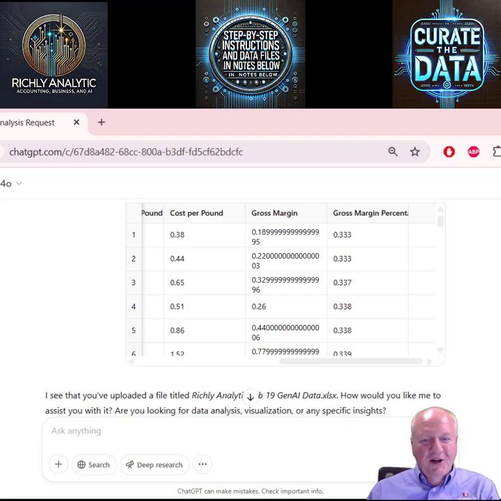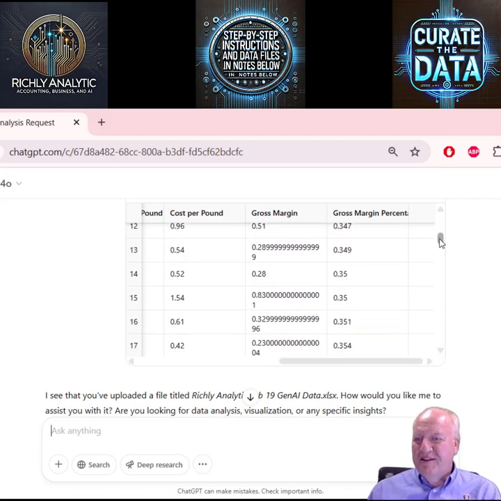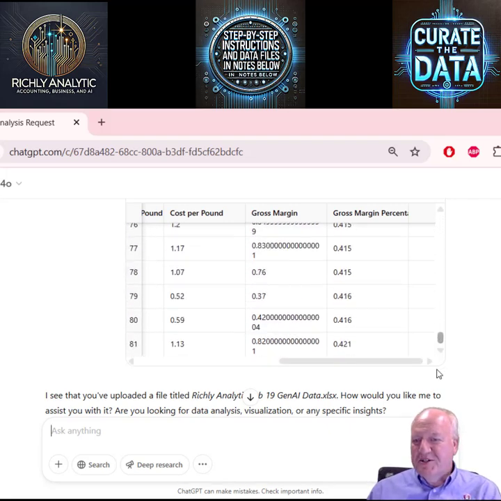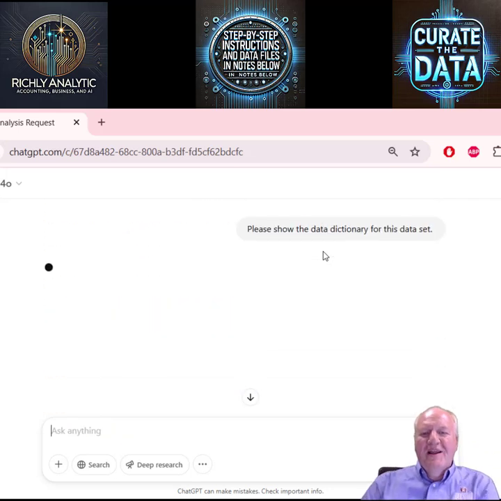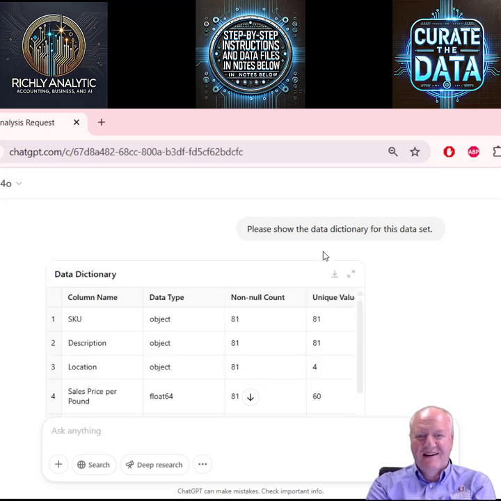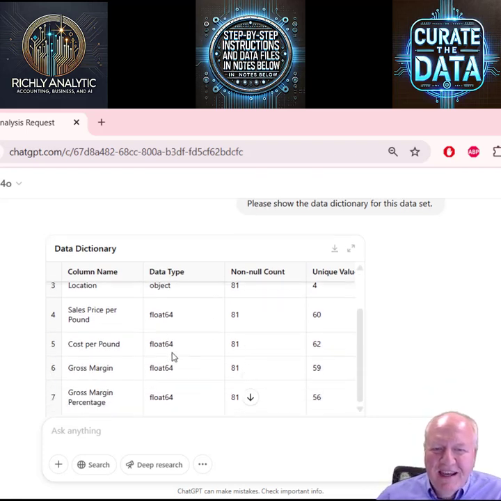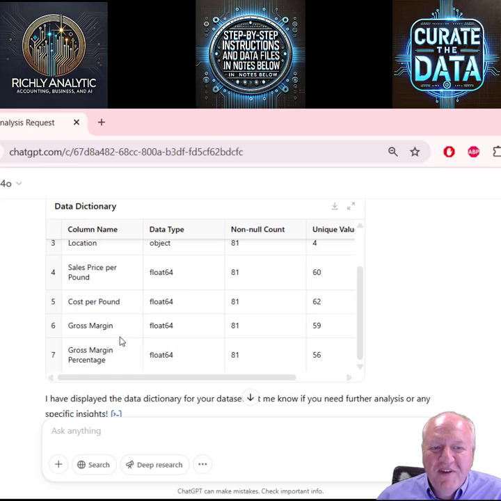I often like to look all the way down and make sure it has all the data, and this looks like it does, so I won't ask it any more questions. But I'd like to go ahead and show the data dictionary. That's just defining the variables that are in there so we can see what it thinks, because I haven't otherwise instructed it to do anything. I've just uploaded the data, and based on the things it knows, it was able to put that together. So it looks like there's 81 observations.